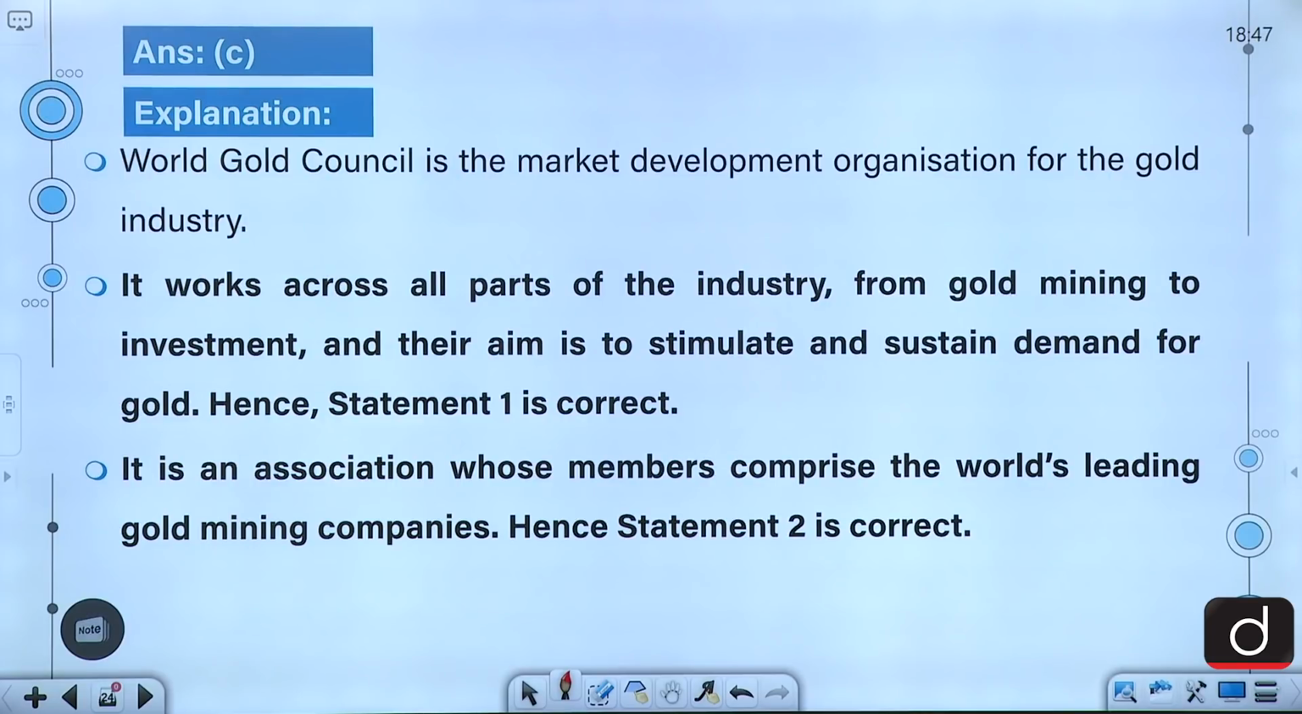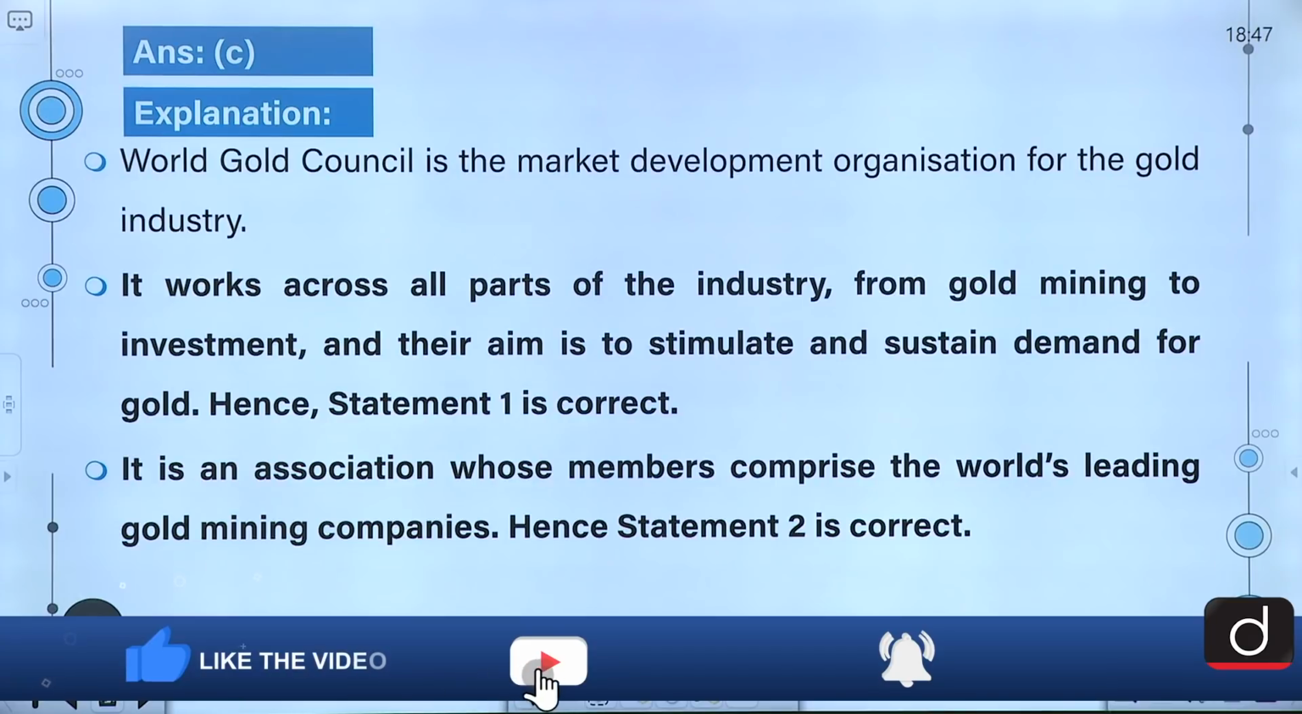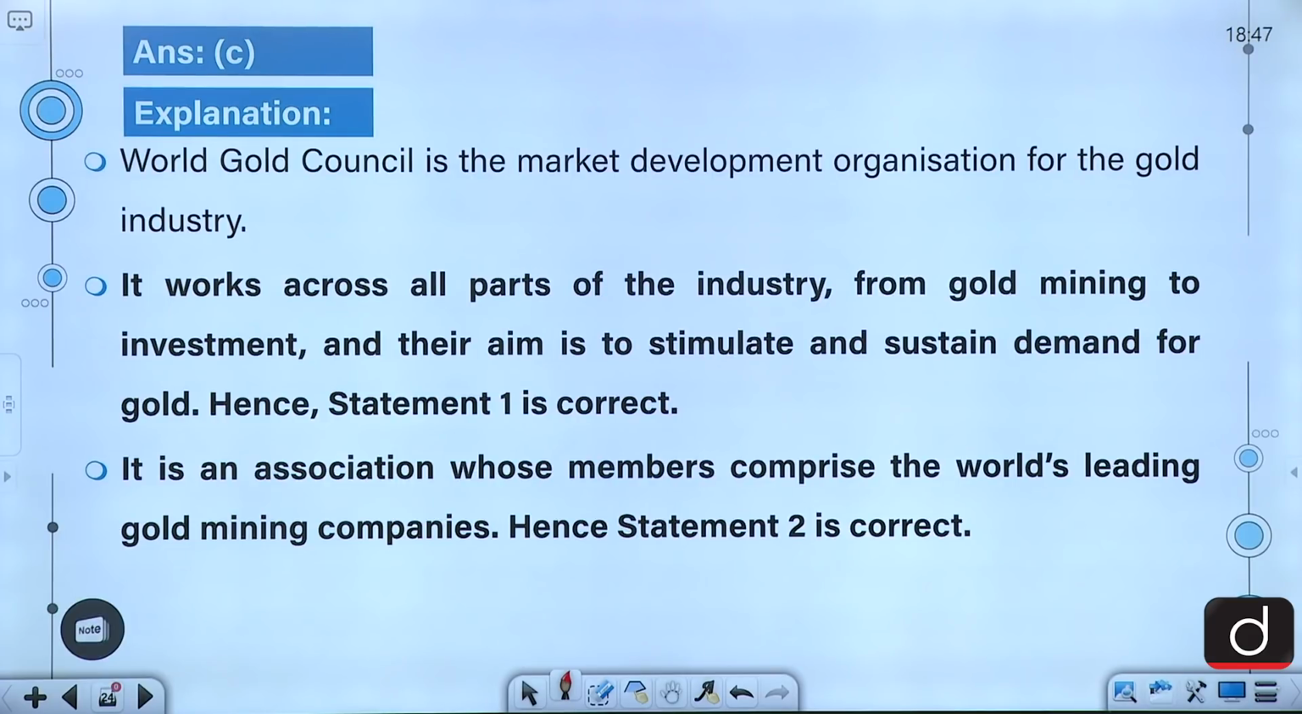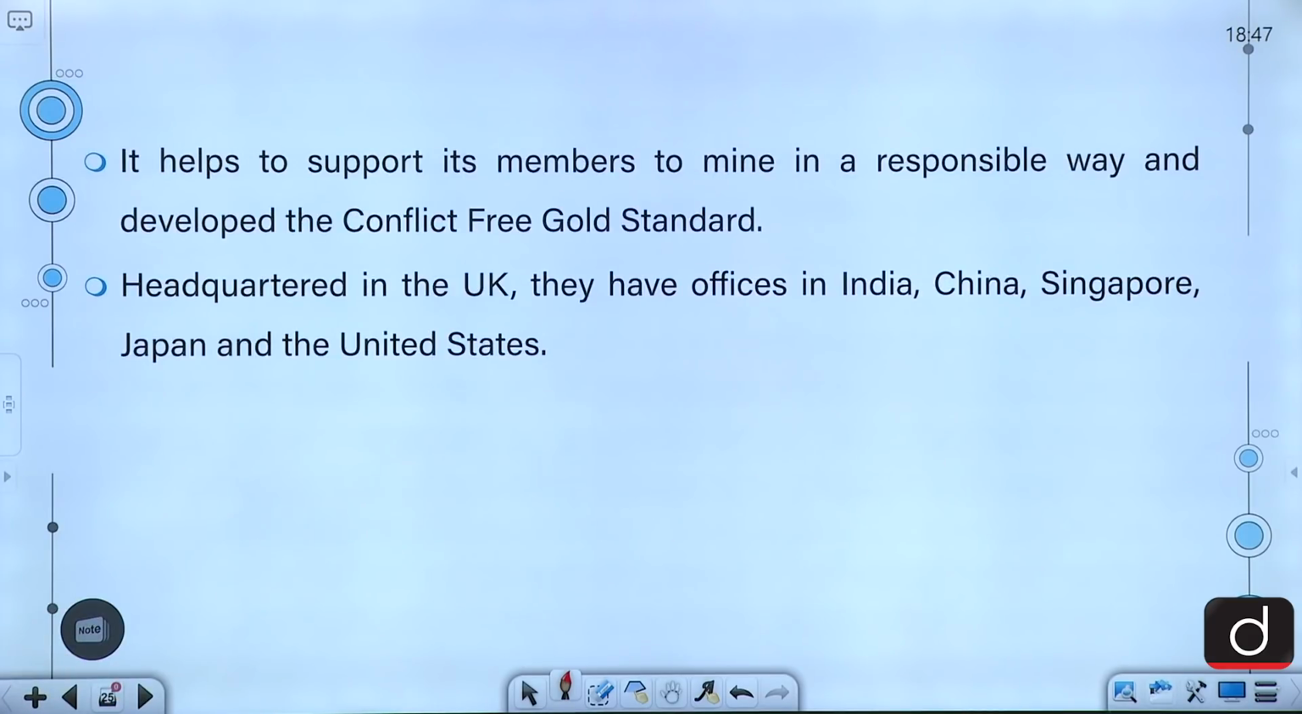It works across all parts of the industry, from gold mining to investment, and their aim is to stimulate and sustain demand for gold. It is an association whose members comprise the world's leading gold mining companies. It helps to support its members to mine in a responsible way and help also develop the conflict-free gold standard. Headquartered in the UK, they have offices in India, China, Singapore, Japan and the United States.